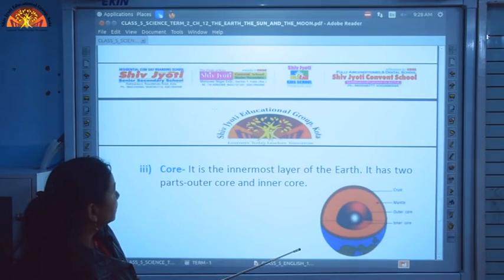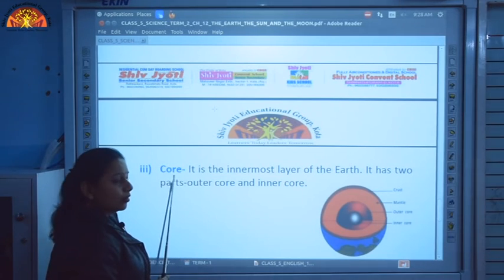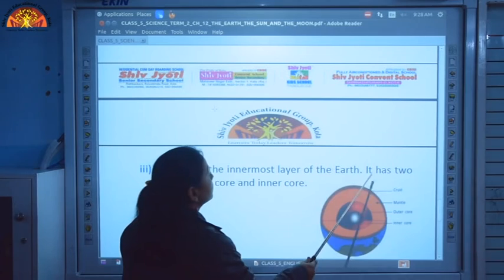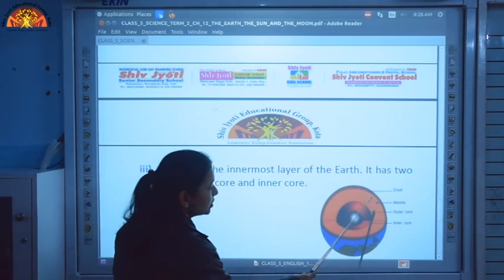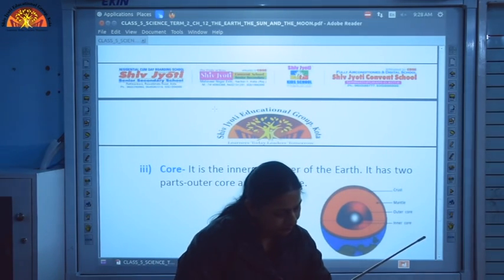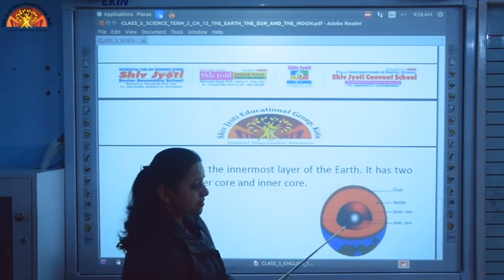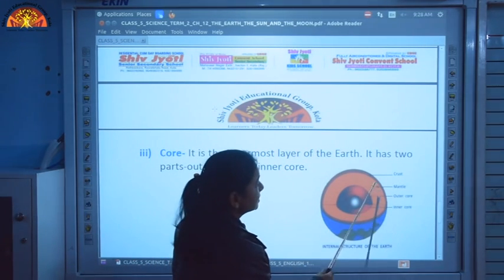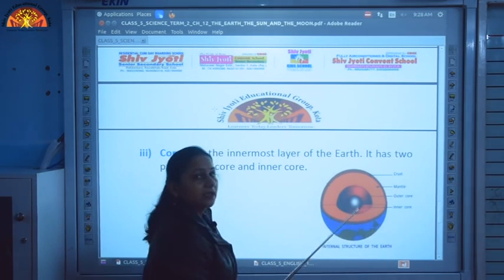Then we have the third and the innermost part of the earth, that is the core. Now this is the innermost layer of the earth, and again this core is divided into two parts, that is the outer core and the inner core. So you have a simple diagram over here, children. It is also given in your book on page 110. So you can draw it from the book, the internal structure of the earth. In this we have the labeled crust, then the mantle, then outer core and the inner core.